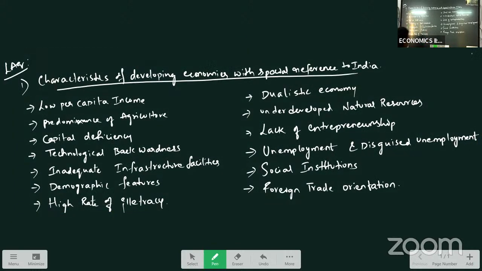What are the characteristics of developing economies? Per capita income is low. Agriculture is given more importance, predominance of agriculture, capital deficiency, technological backwardness, inadequate infrastructure facilities, demographic features, high rate of illiteracy, dualistic economy, underdeveloped natural resources, lack of entrepreneurship, unemployment and disguised unemployment, social institutions, and foreign trade orientation. These are the characteristics of developing economies with special reference to India.